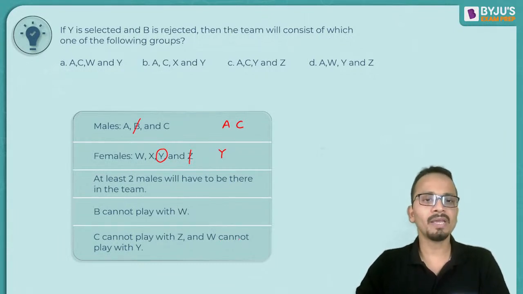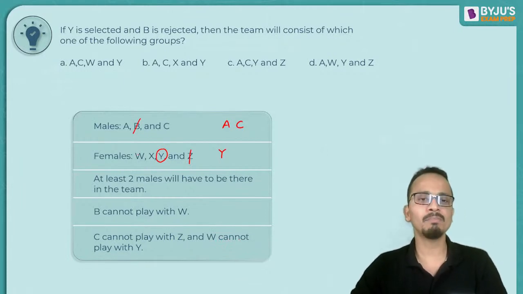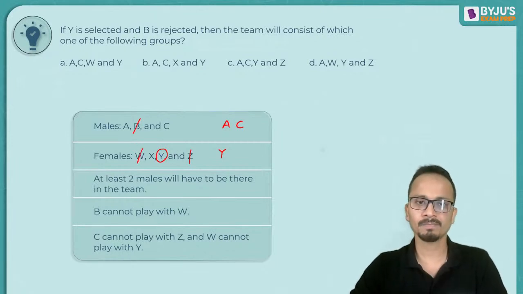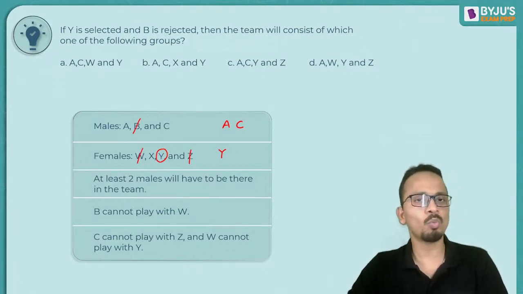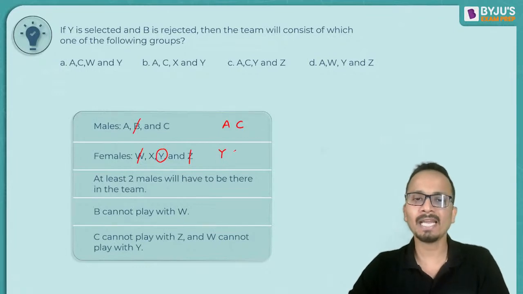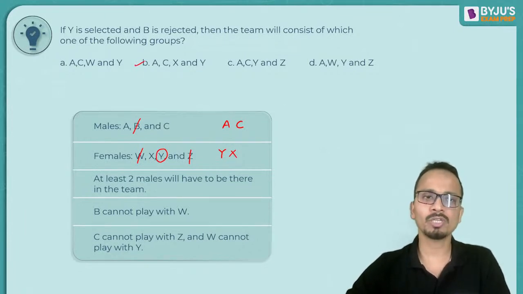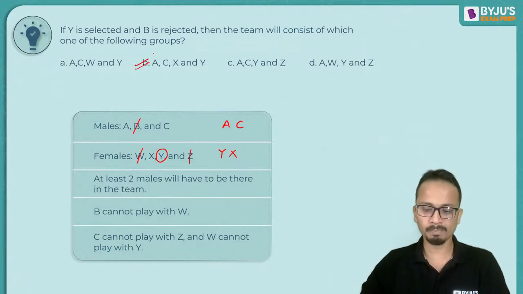W cannot play with Y. Now, if Y is selected, W cannot be selected. So W should also be rejected. So among the females, Y was already selected and X will also be selected. So it should be A, C, X and Y, and that is the team. So the correct answer will be option B.